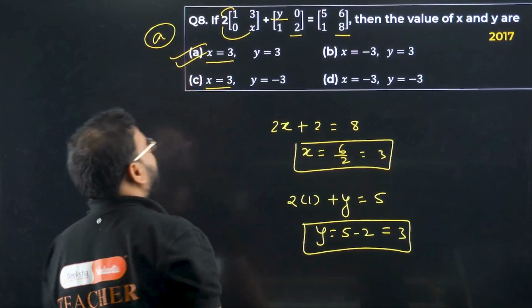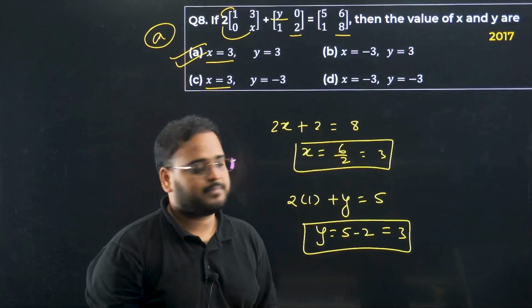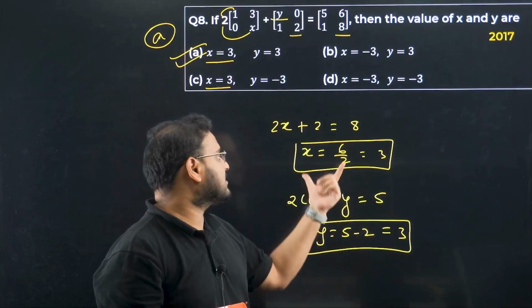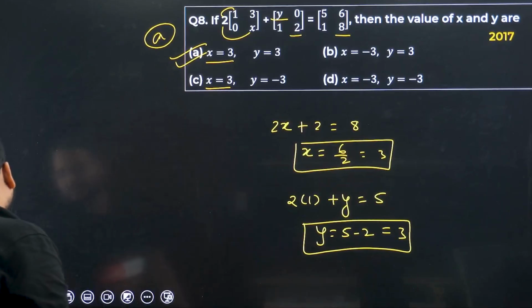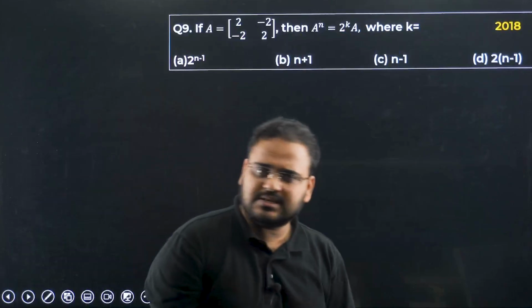Option A is correct, sir. Because y is coming as 3 and x is coming as 3, there is only one such option. First one. Now the 9th one. Can you solve the 9th question? The 8th was easy.